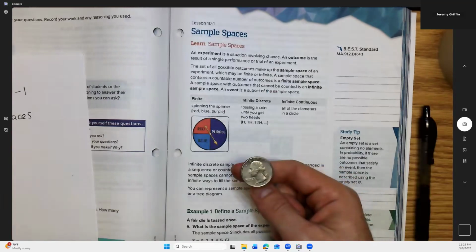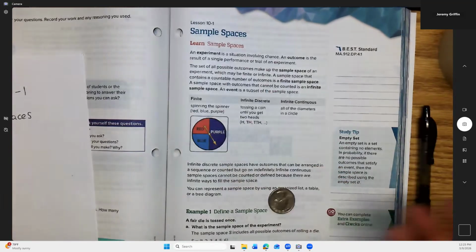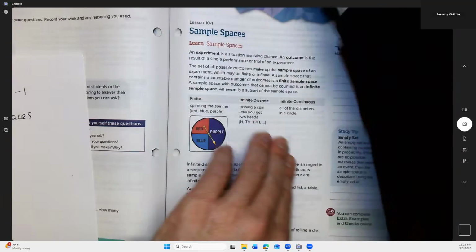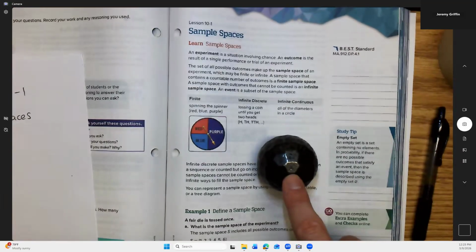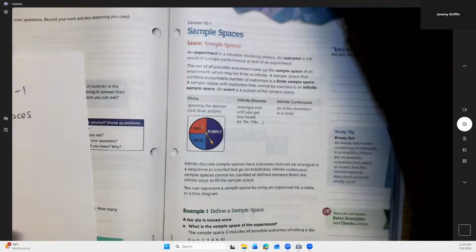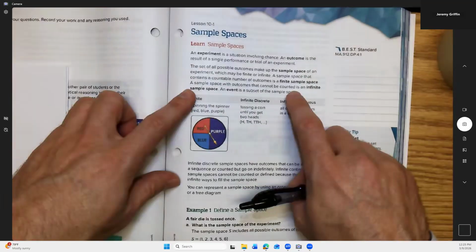The sample space for flipping a coin might be heads and tails, and that's it. I flipped it, and it came up heads. Rolling this 100-sided die, the sample space could be 100 numbers. I rolled number 7, so a 1 out of 100 chance. What else do they say about this?